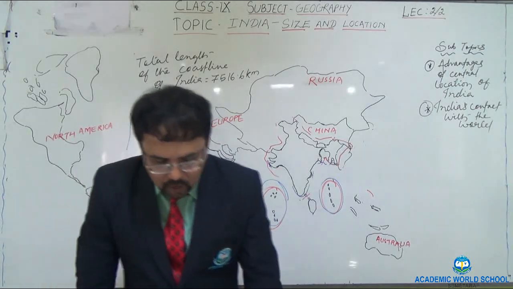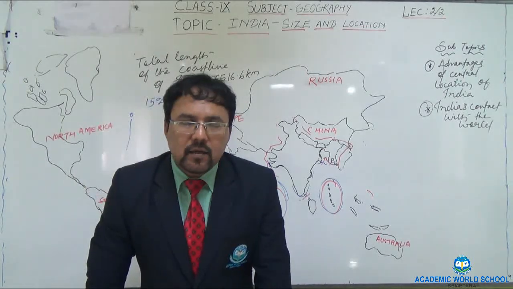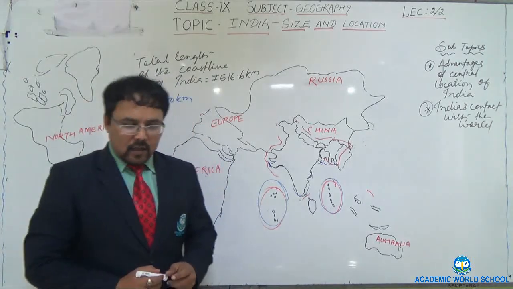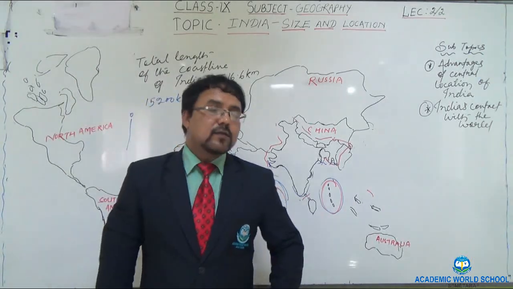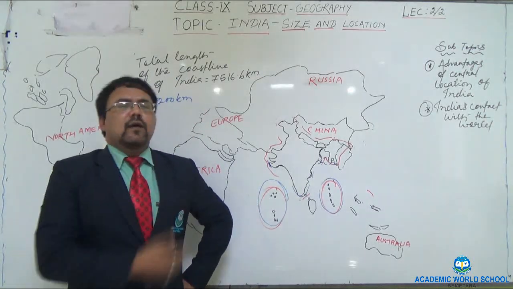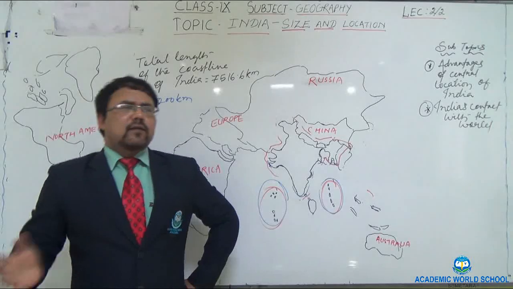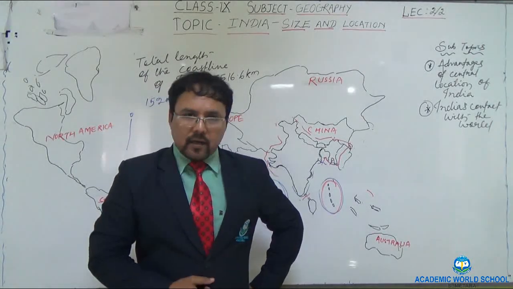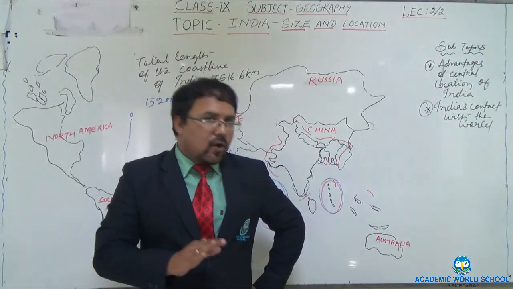Next, I am going to discuss states and union territories. How many states are there and how many union territories are there in India? Okay, so earlier we used to read that India has 29 states and 7 union territories. But the scenario has changed.